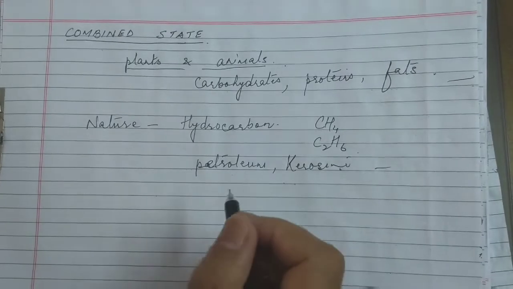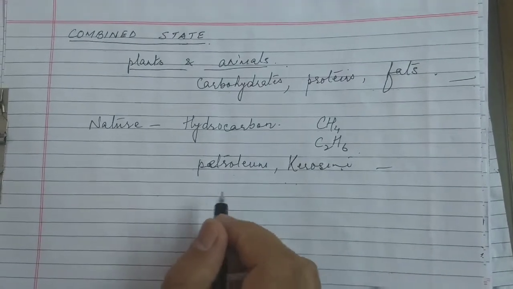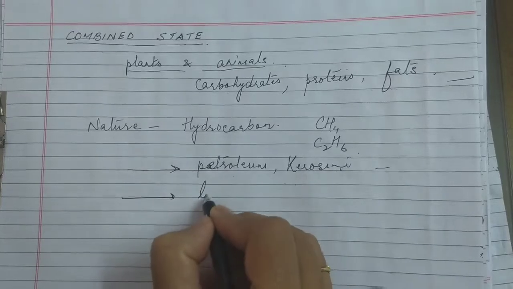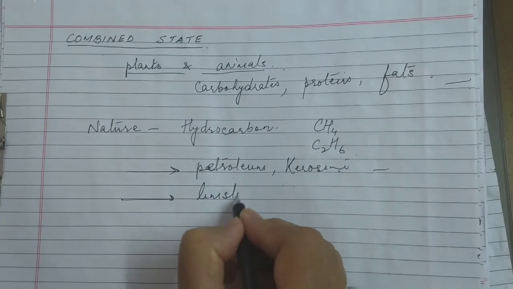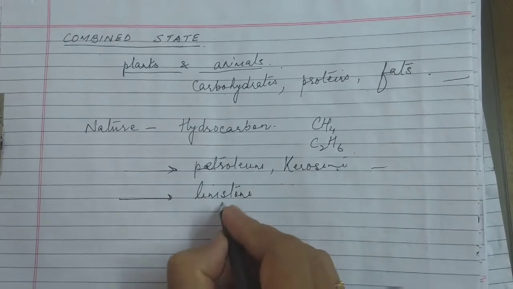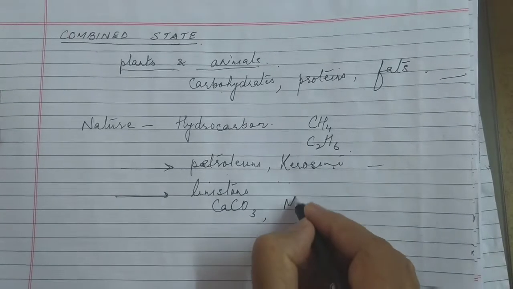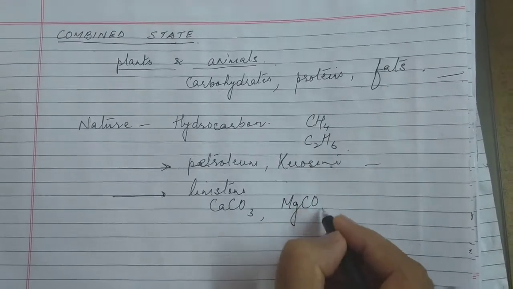And in the form of carbonates, like limestone, that is calcium carbonate, or magnesite, that is magnesium carbonate.